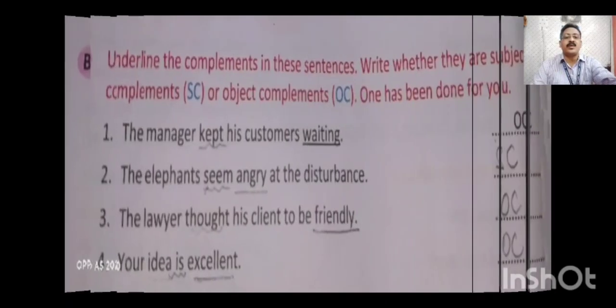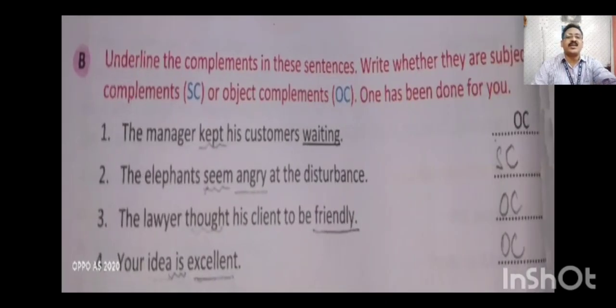Next we will move on to part B. Underline the complement in the sentence and write whether it is a subject complement or an object complement. One has been done for you. The manager kept this customer waiting. You can see, manager is the subject in the sentence and the verb is kept, and after that we have customer waiting, that is why it is an object complement.